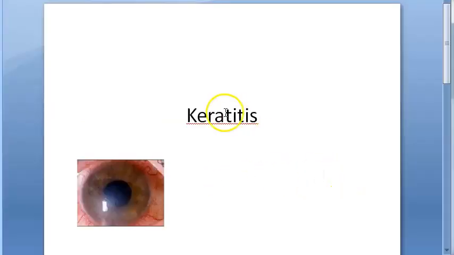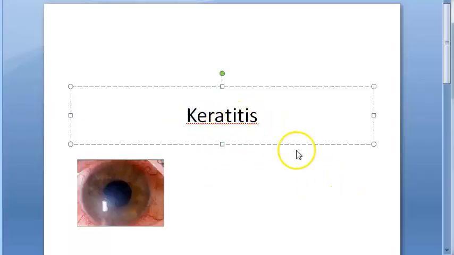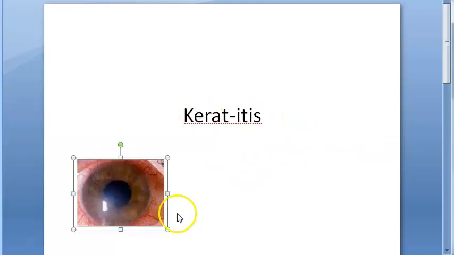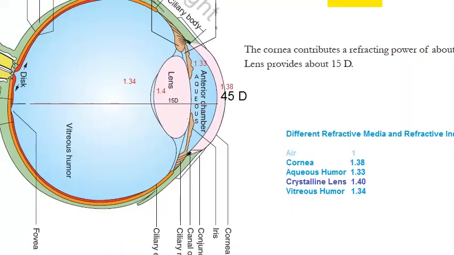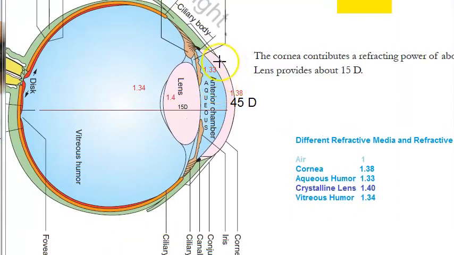Hello people, in this video let us look at keratitis, that is inflammation of what? The cornea, right? So here you can see there is inflammation of the cornea. Can you see some inflammation kind of thing here on the cornea? So that is keratitis. So where is the cornea? Here, right? So this one, when it gets inflamed, what do they call it? Keratitis, inflammation of the cornea.